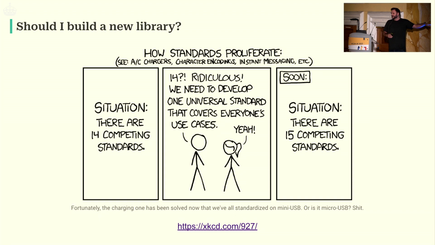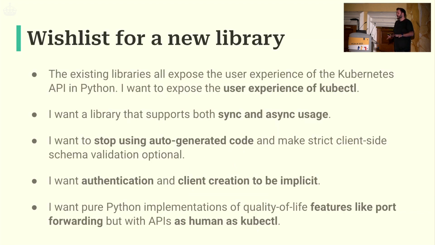I've seen this comic a bunch of times, but everybody that I said, I think I'm going to build a Kubernetes library, were like, no, don't. There's lots of Kubernetes libraries. Use one of the existing Kubernetes libraries. We had the conversation that I've just had with you, and we kind of relaxed a bit and moved on to, okay, what would we like? If we actually were going to sit down and write some requirements, what would we like out of this new library?